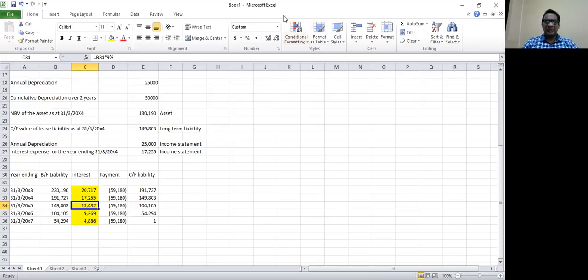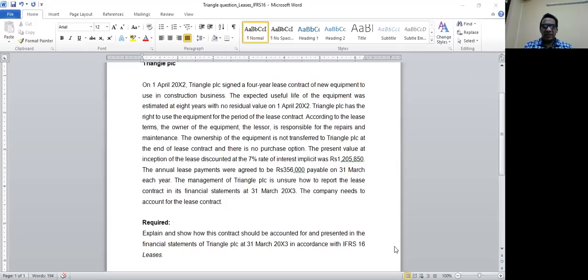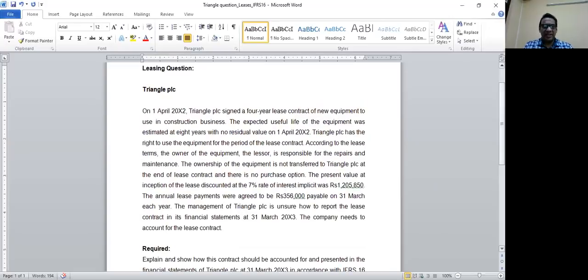We'll now do another, similar question. So we'll move into the second question. I hope you can see this question for Triangle PLC.